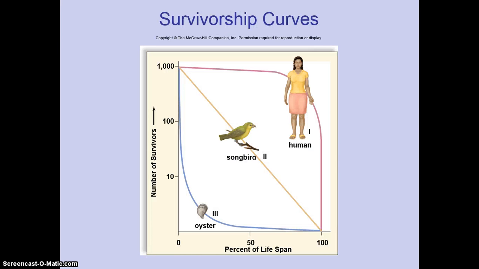So let's go back and look at that picture again. And we see the different types of survivorship curves here again, with humans being type 1, where most of them live to old age. Songbirds, it's a gradual decrease throughout their lifetime. And oysters, most of them die off at a really early time in their lifespan, and very few of them make it to old age.